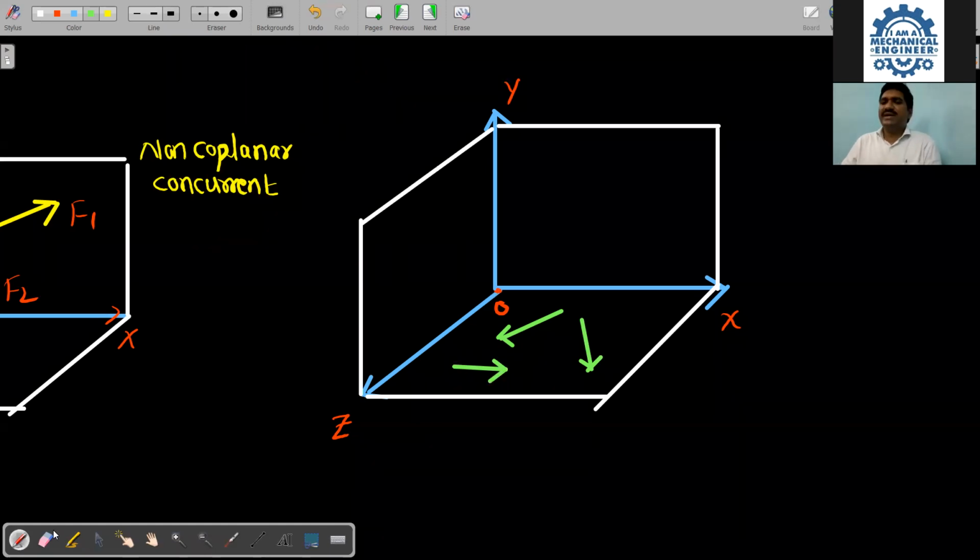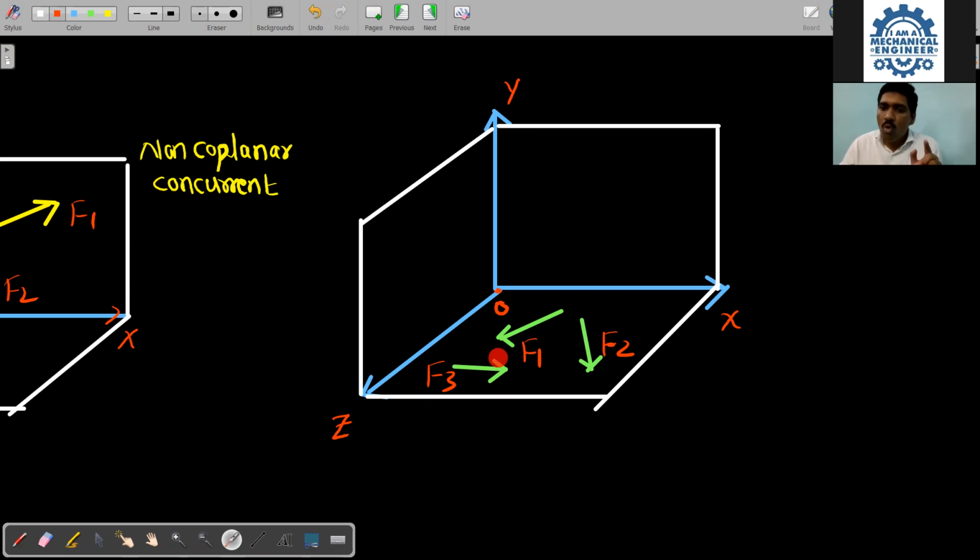Now tell me all of you, what is the condition here? Can I say that F1, F2, F3, all the three are acting in the xz plane or not? All the three are acting in the xz plane. That means these are acting in the same plane, but not acting at the same point. Therefore, I am taking it as coplanar but non-concurrent, acting in the same plane but not acting at the same point.